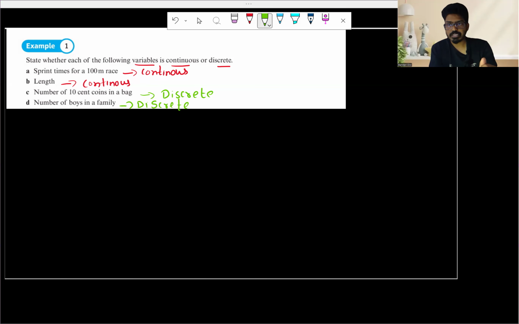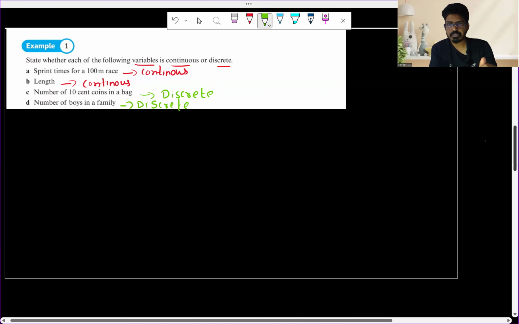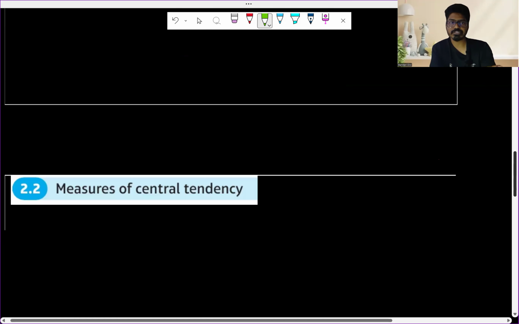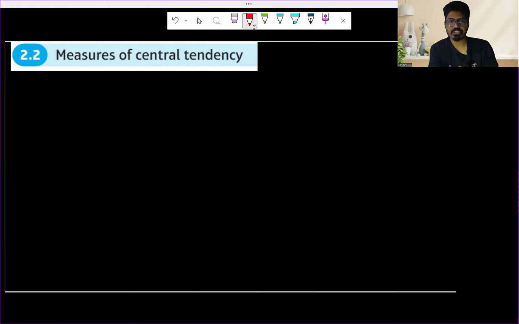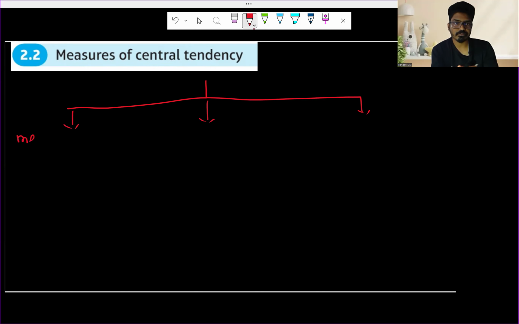Now let's move on to the next topic. Topic 1 was types of data. There are two types, qualitative and quantitative data, which is very clear with an example. Let's move on to the next topic, 2.2, measure of central tendency. Basically, the measure of central tendency can be of three types: mean, median, and mode.